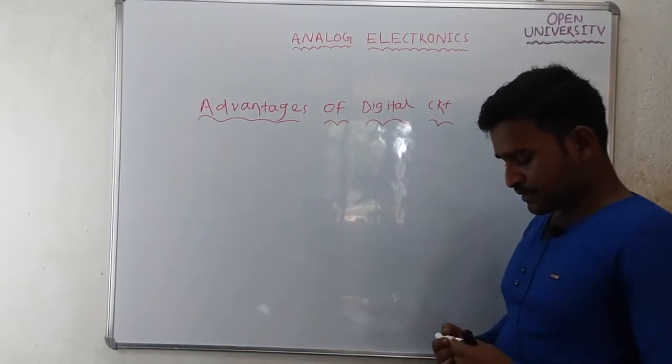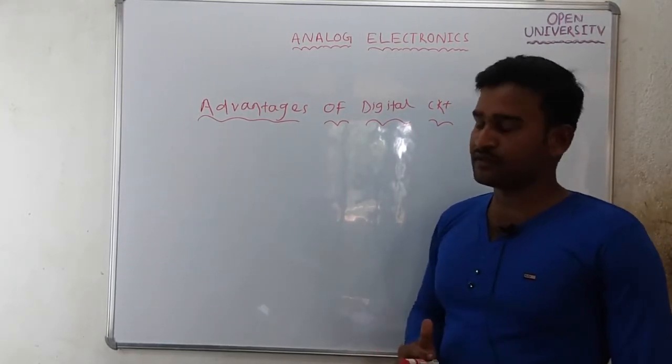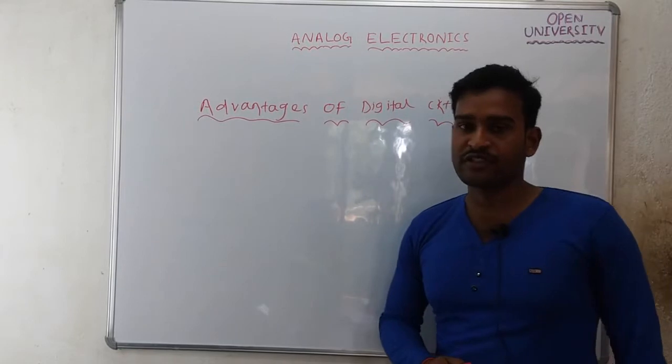You know, the first advantage of digital circuits is that they are easy to design. A digital circuit is very easy to design.